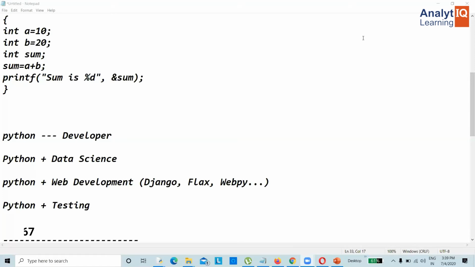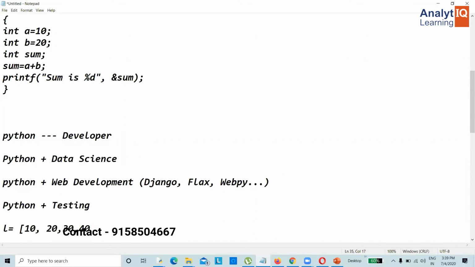So I will go with a list. List will be represented by square brackets. So L is equal to 10, 20, 30, 40. और अगर हमें डुप्लीकेट्स चाहिए, another 10, another 20, another 10.